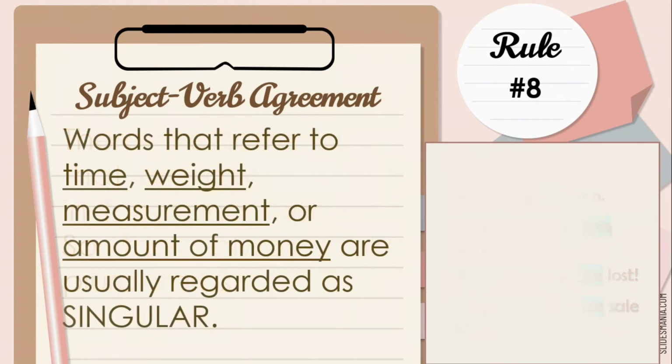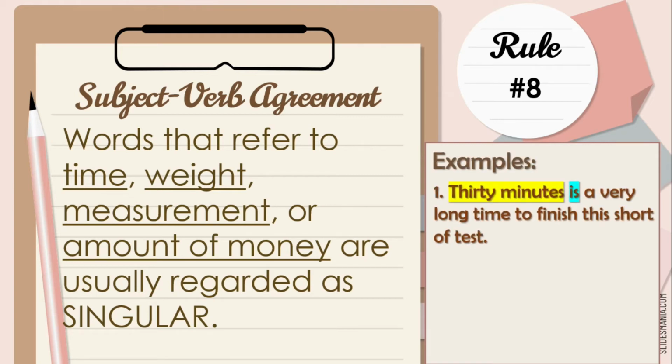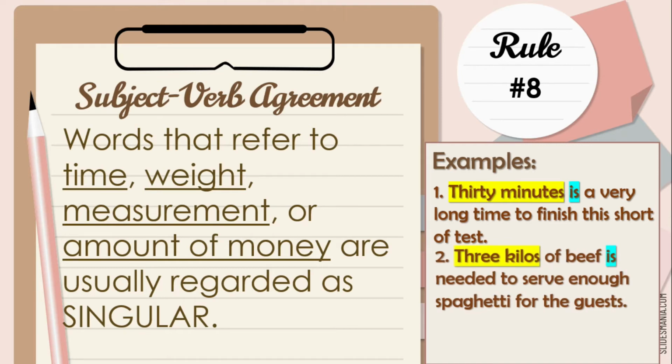Rule number 8. Words that refer to time, weight, measurement, or amount of money are usually regarded as singular. Here are the examples. Number 1. 30 minutes is a very long time to finish this short test. 2. 3 kilos of beef is needed to serve enough spaghetti for the guests. 3. 10 years seems like yesterday.